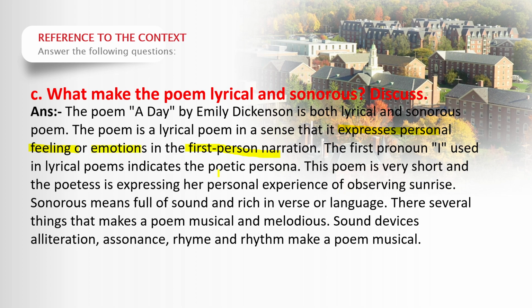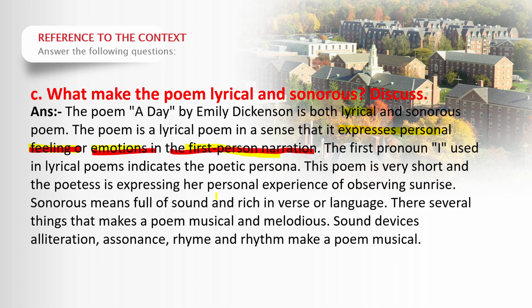A lyrical poem expresses personal feeling and emotion in a deep way, in first person narration. There is a first person narration, and we can see the strong personal feeling of the speaker about the sunrise and sunset.